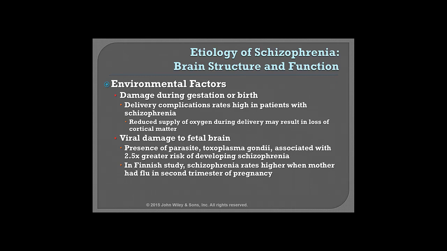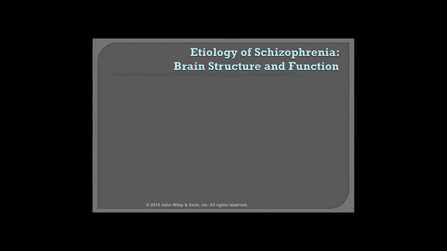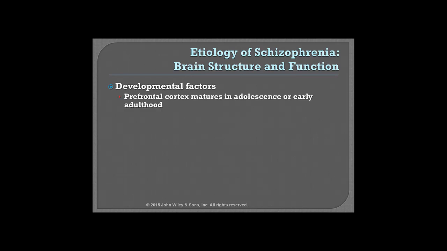Slide 25. And the answer to that question may lie in developmental factors. Really, the prefrontal cortex doesn't mature until adolescence or early adulthood, and that's when the dopamine activity seems to peak out.